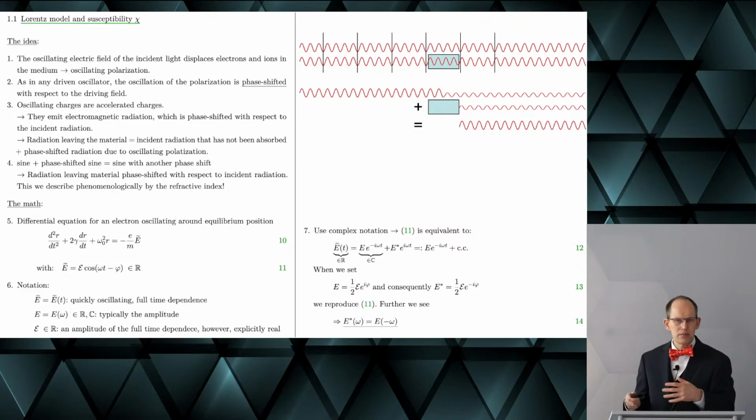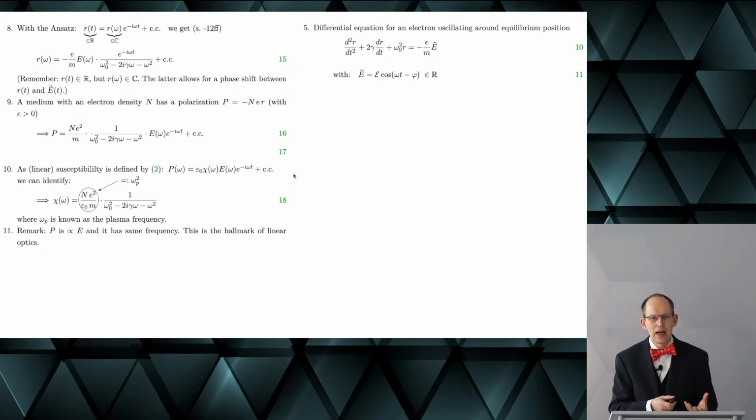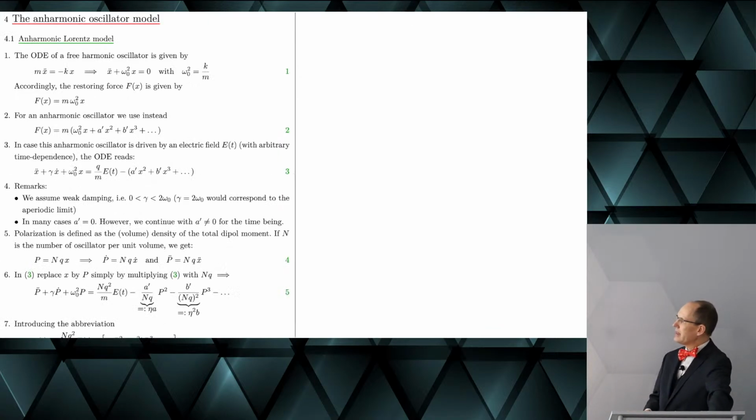Then we solved this differential equation, which is easy enough, and we found an expression for the susceptibility. Maybe you try to remember at least the structure of the susceptibility, because what I'm going to do is, of course, to make this harmonic oscillator anharmonic by introducing nonlinearities. So let us see how this works.